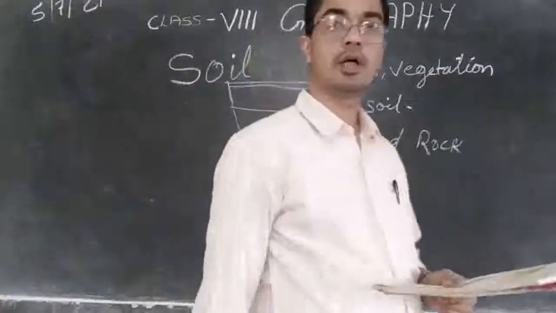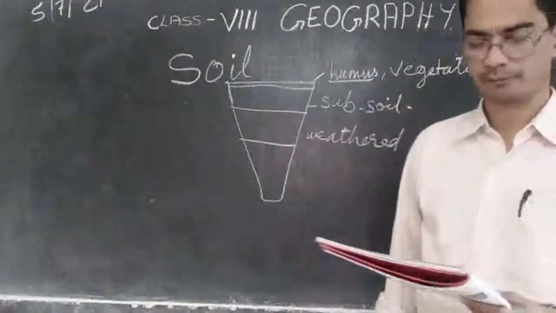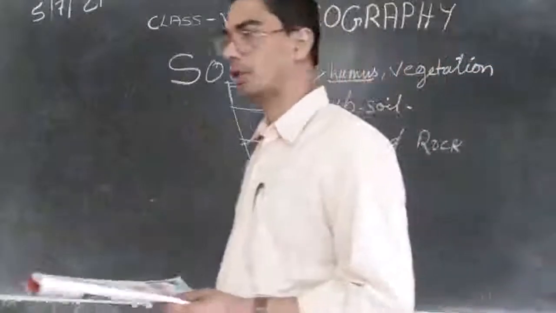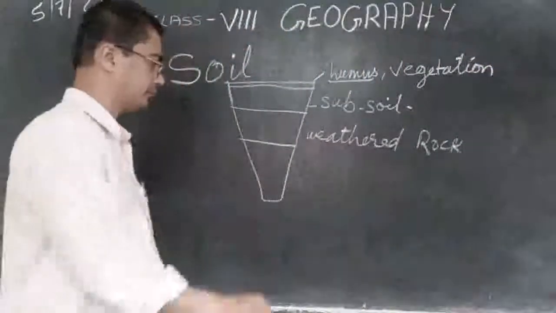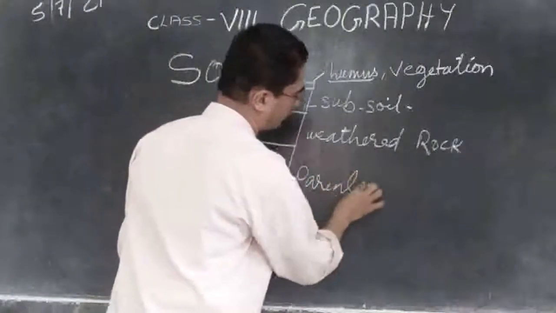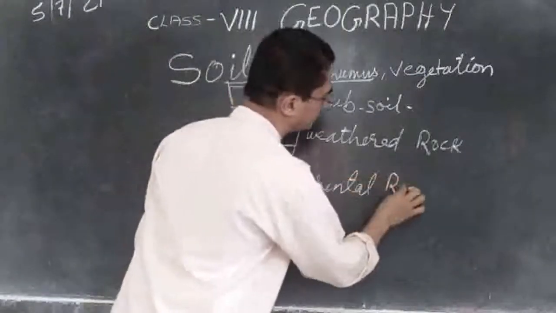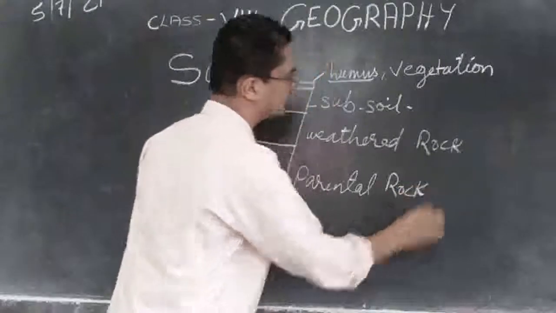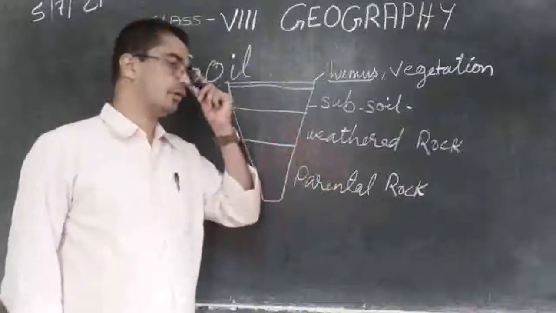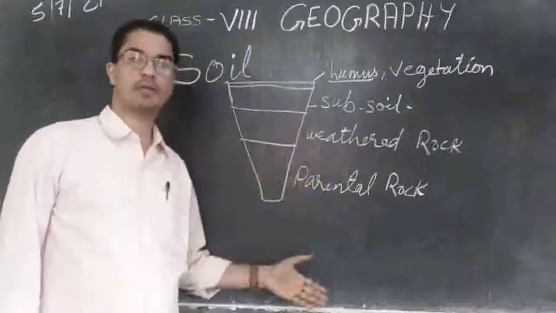Then below that we will find the parental rock. So this is what we will see if you dig deep into the earth.